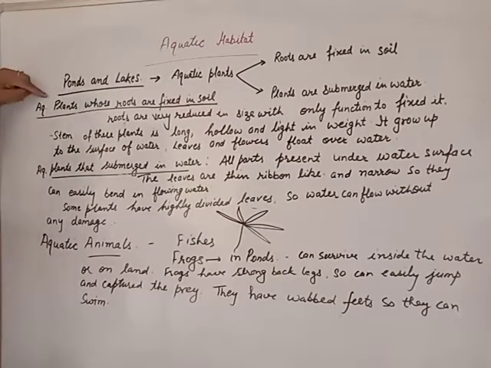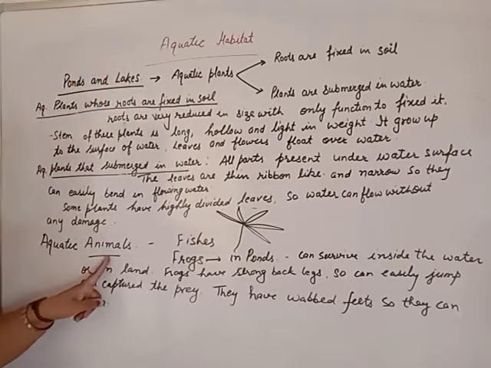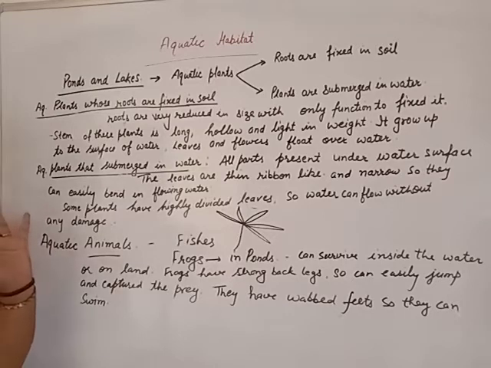Besides these aquatic plants, we have aquatic animals, fish. We will discuss fish a number of times in this chapter: streamlined body, gills, fins, and so on. Now the frog. Beta, the frog is an animal that mostly lives in the pond. But the frog lives inside the pond or on the land.